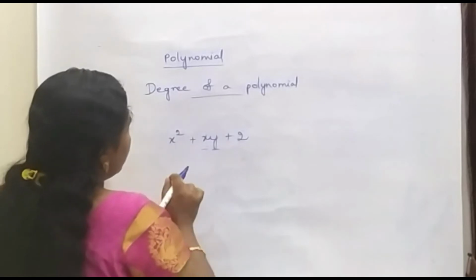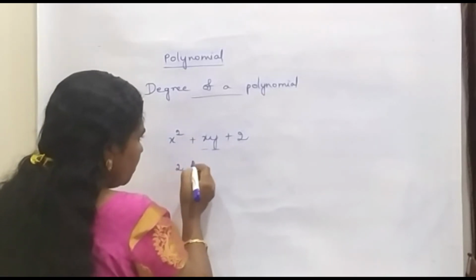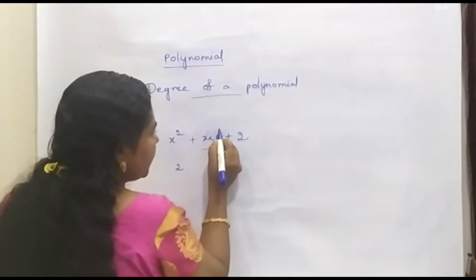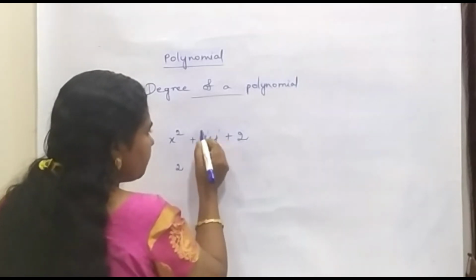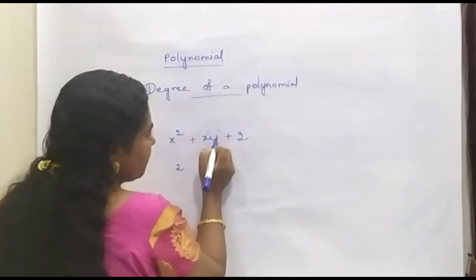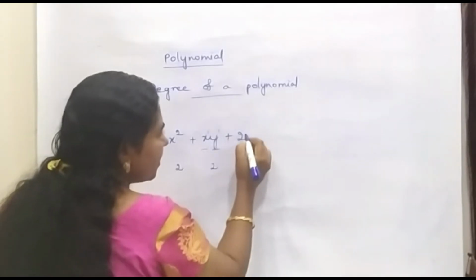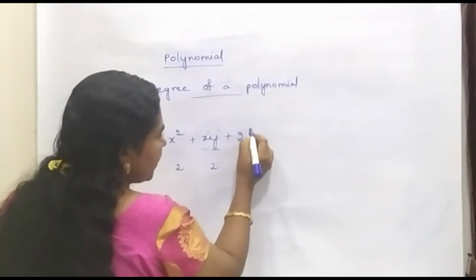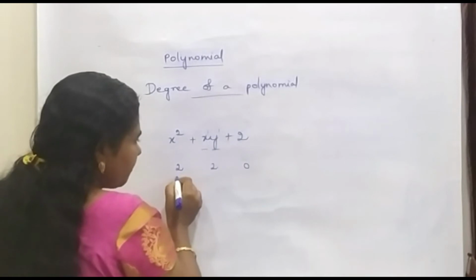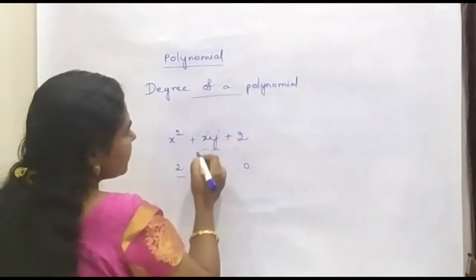In the first term the power is 2. For the second term it is x power 1 and y power 1, so the power is the sum of the powers of both the variables present. So it is 1 plus 1, which is 2. And here the power is 0 because there is no variable term. So now the maximum power is 2, so the degree of the polynomial is 2.